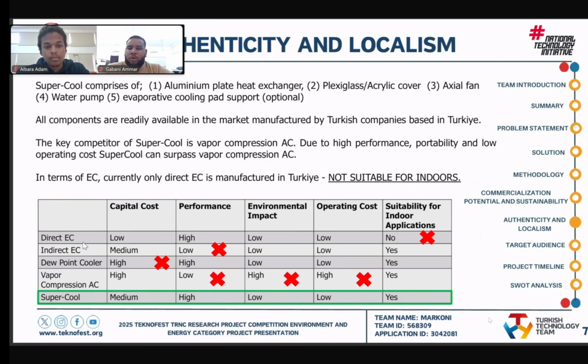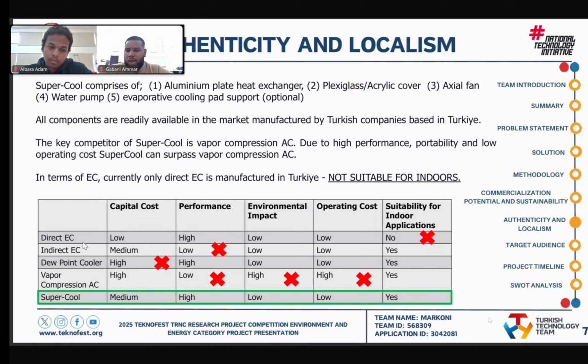Our device Supercool is comprised of aluminium plate heat exchangers, acrylic cover known as plexiglass, an axial fan, water pump, and evaporative cooling pad. All of these are manufactured by Turkish companies based in Turkey. Due to our device's high performance, low operating cost, and portability, we can surpass the vapor compression air conditioners.